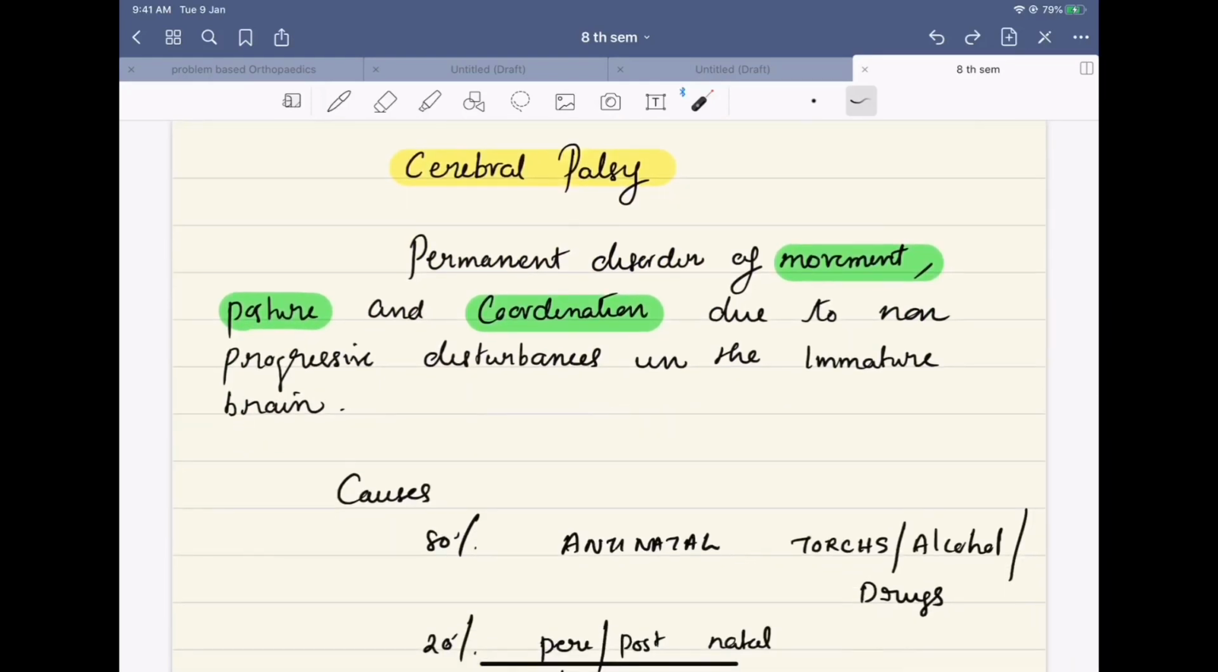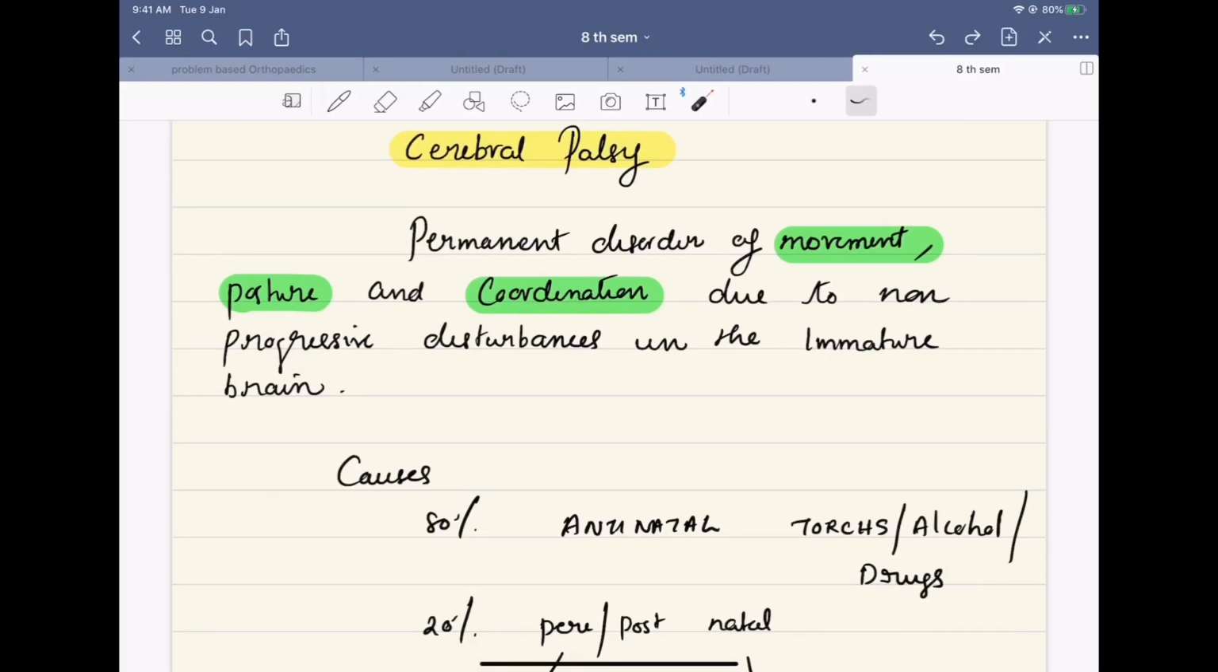We'll go on to another important topic, cerebral palsy. We should know the definition of cerebral palsy. It is a permanent disorder of movement, posture, and coordination due to non-progressive disturbance in the immature brain. So, all these words are important.